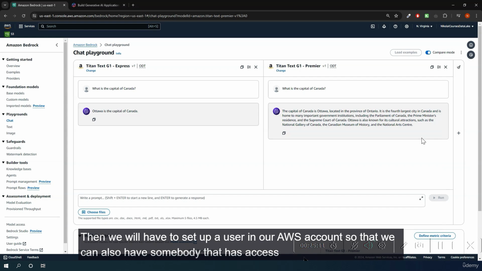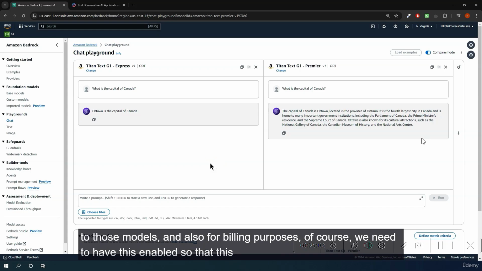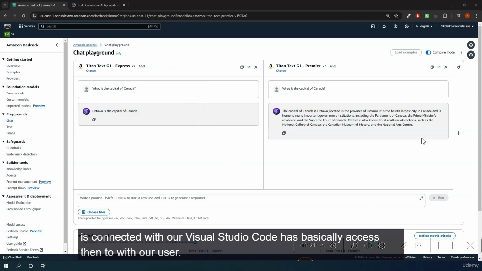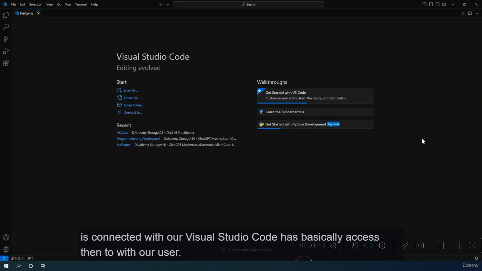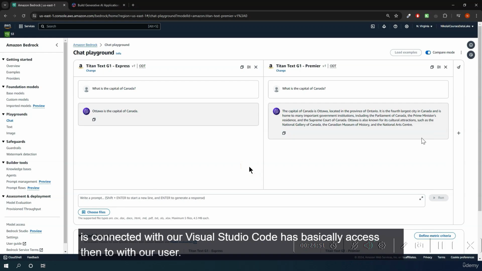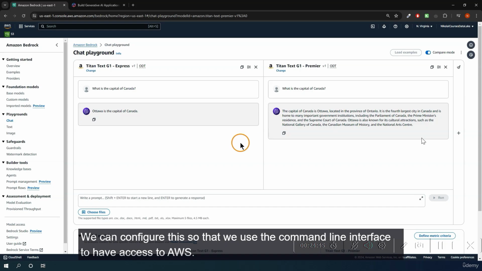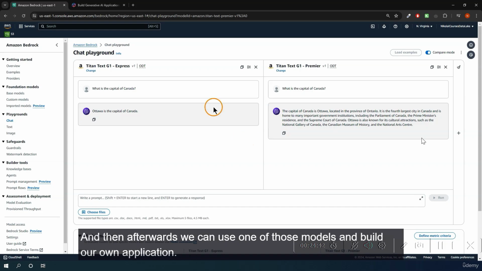Then we have to set up a user in our AWS account so that we can also have somebody that has access to those models, and also for billing purposes, of course, we need to have this enabled so that Visual Studio Code has access with our user. We can configure this so that we use the command line interface to have access to AWS. And then afterwards, we can use one of those models and build our own application.